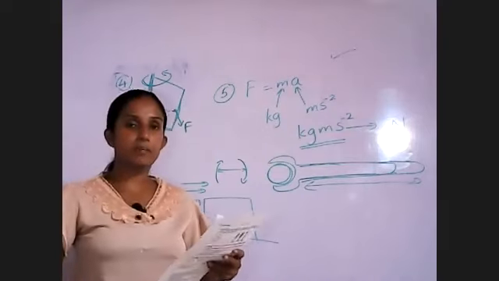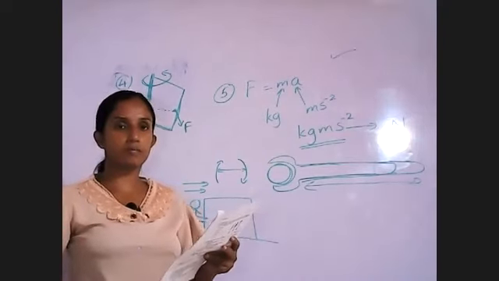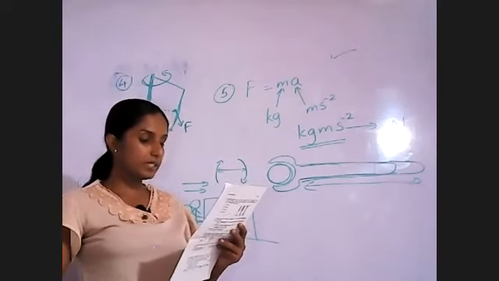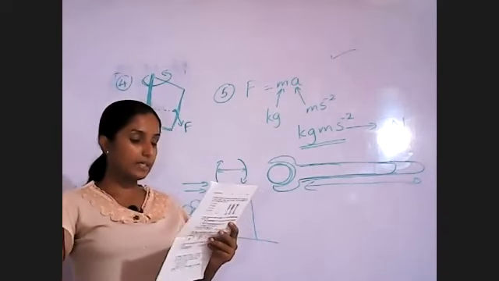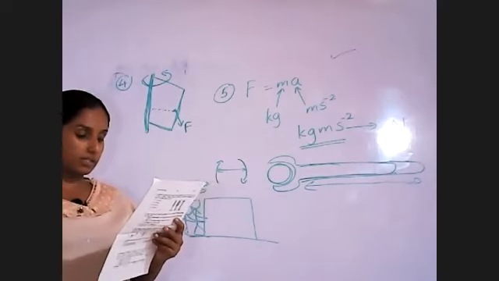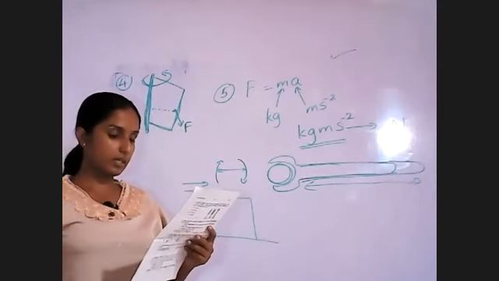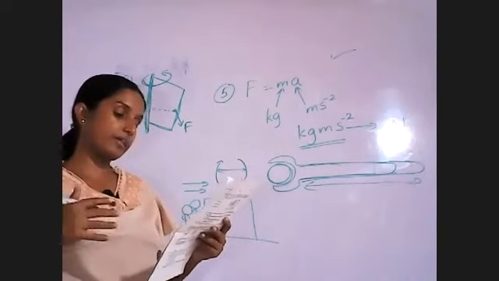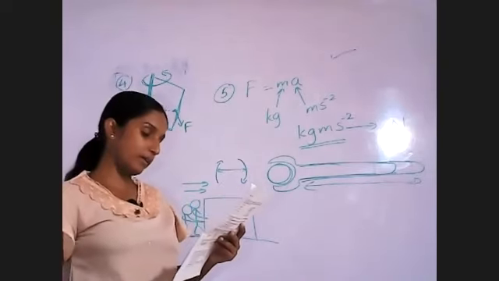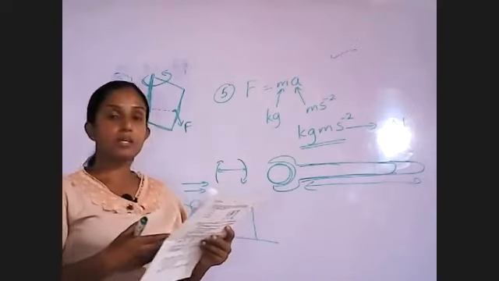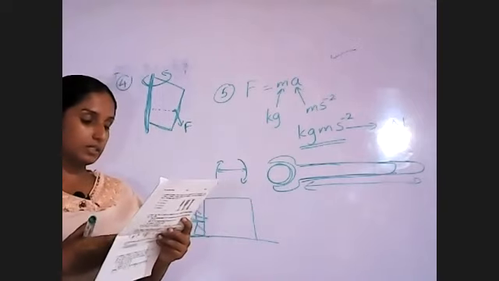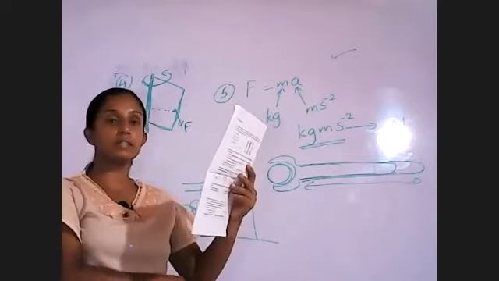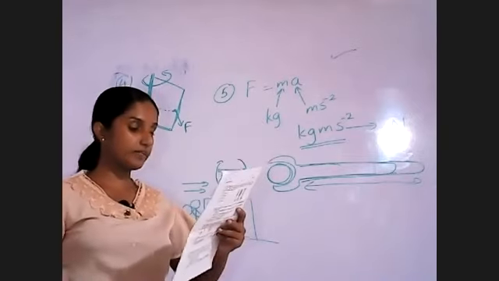Then look at question number 6. If an object is to stay in equilibrium under three forces. Here they have not asked whether we have to find the correct answer or the incorrect one, but when we consider the four answers, three are correct, so we have to select the false one. We will see.